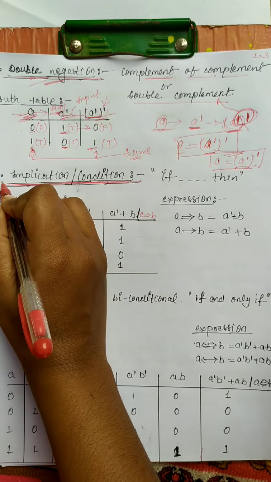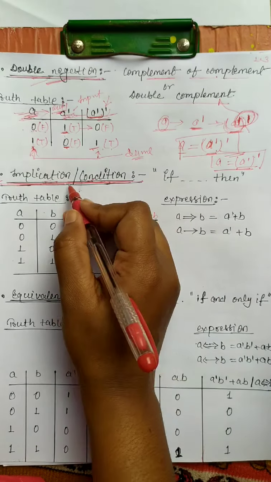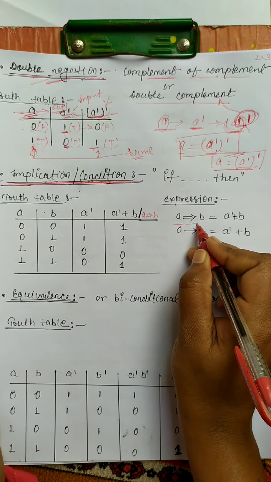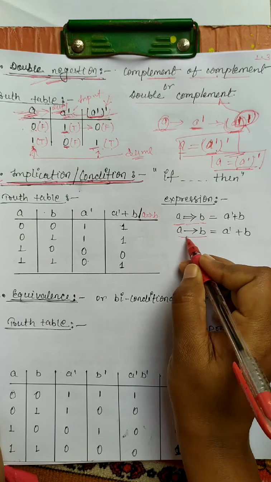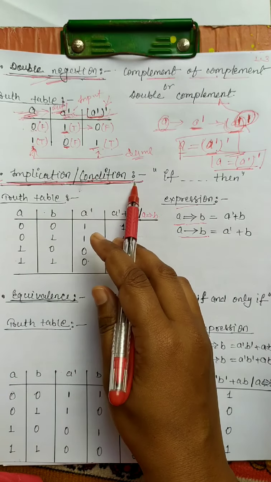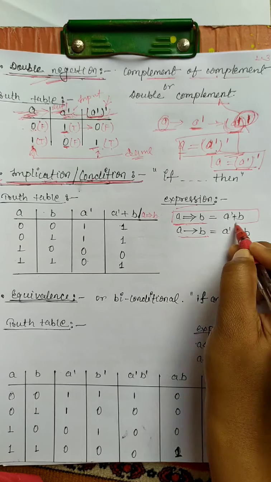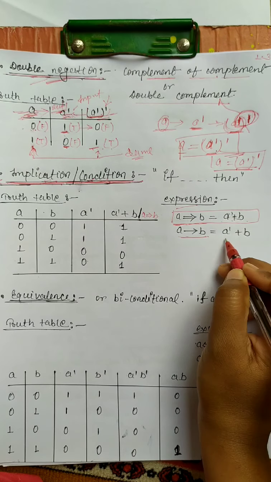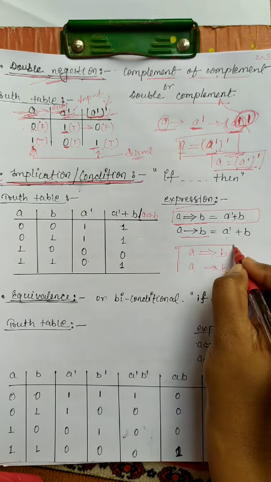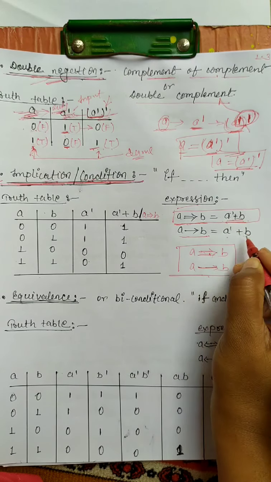Next one is the fifth, implication or conditional. Implication is also called a conditional. It is denoted by A single arrow B. This is the expression of implication or conditional. What is the meaning of that arrow? The meaning of that arrow is A dash plus B. A double arrow B, A single arrow B, both are the same. You can put single arrow or double arrow, because the output of that expression is the same.